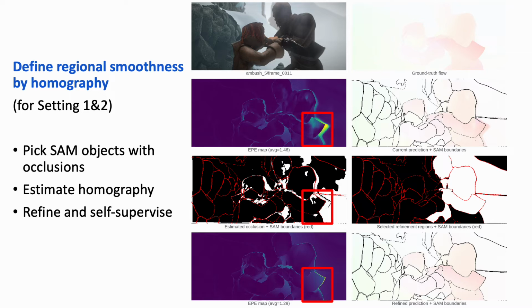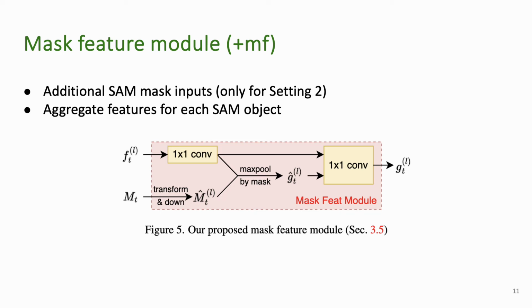Therefore, we define regional smoothness by homography. Given an estimated flow, we first find SAM objects that potentially contain large occlusions, and then estimate the homography for each selected object. We apply refinement and use the refined flow to self-supervise. Our homography smoothness loss directly penalizes the entire region instead of only around edges. We also consider adding SAM masks as additional inputs to the network to better enhance the results. We propose a simple mask feature module in the decoder to aggregate features on the object level. More details are discussed in the paper.